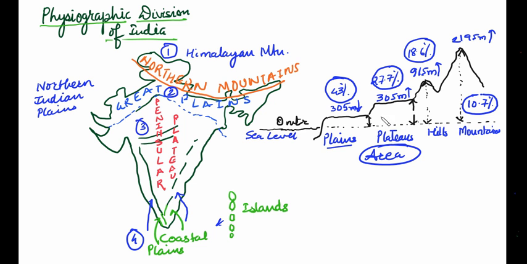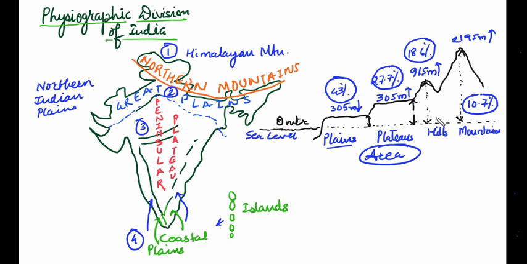Then plateaus, the region which is above 305 meter up to 915 meter. So up to 305 it is plains. Beyond 305 meter up to 915 meter, it is said to be plateaus, which constitute about 27.7%.